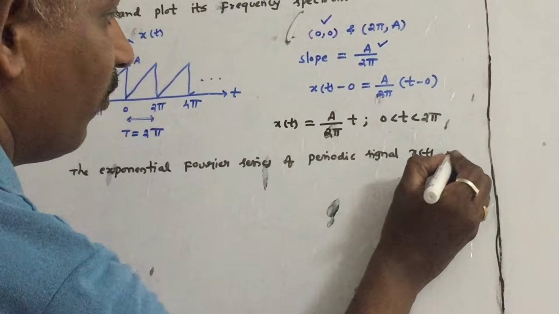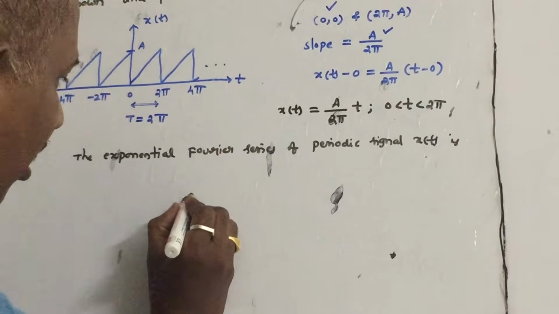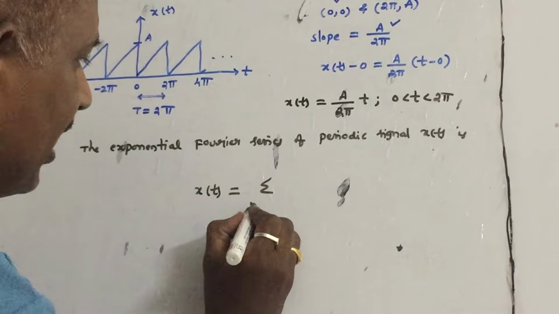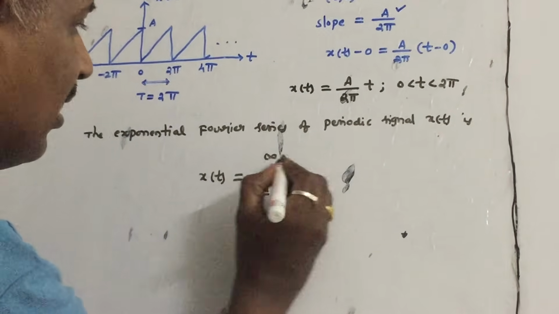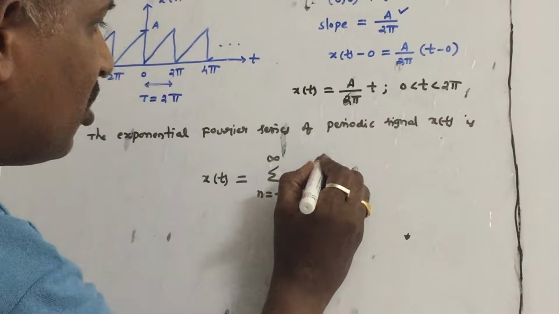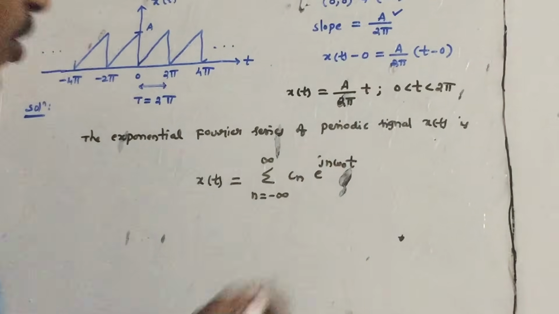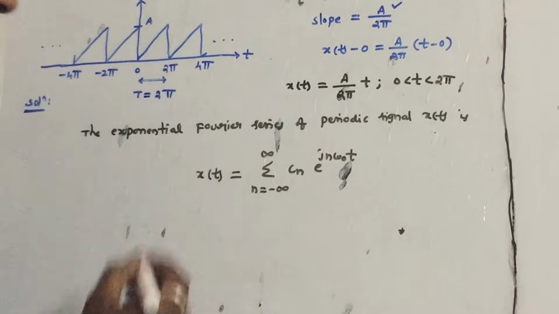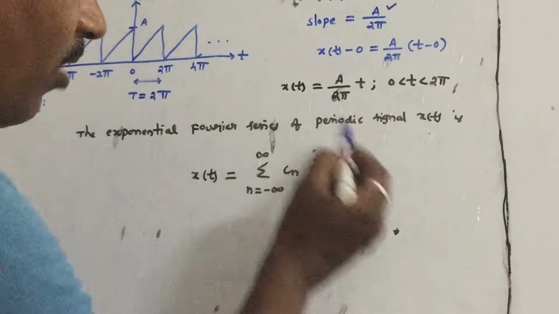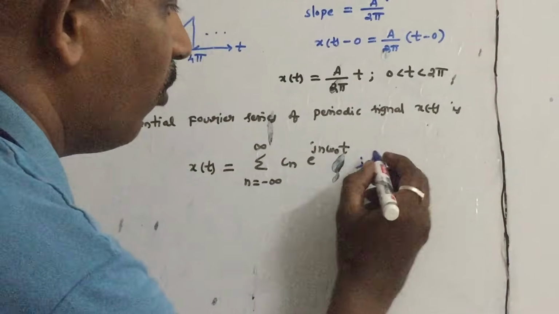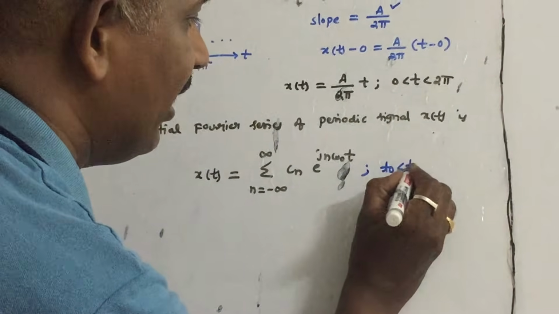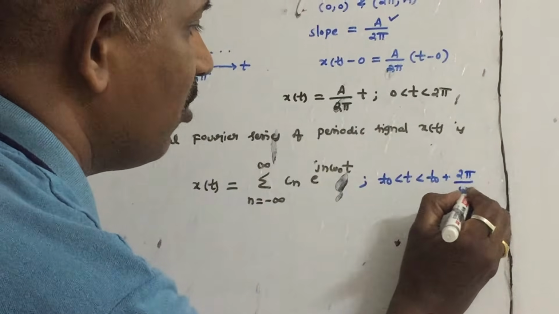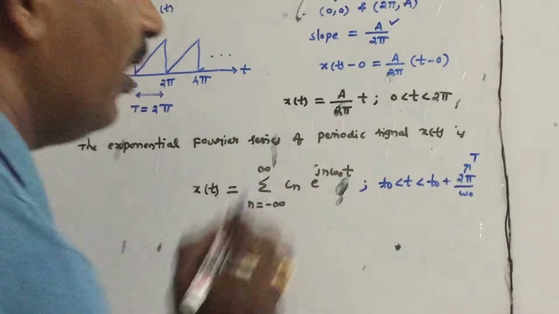Given a periodic signal x of t, the simple formula is x of t equals the summation from n equals minus infinity to infinity of Cn into e power j n omega 0 t. If we add all the complex exponential signals, we approximate exactly one cycle of x of t. That is the meaning of this equation. You have to understand this, in the interval t0 to t0 plus 2 pi by omega 0, which is also called capital T, the time period of the given waveform.